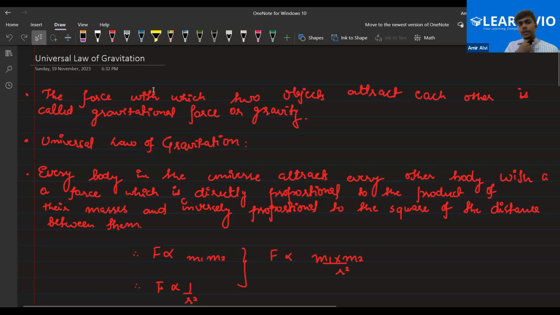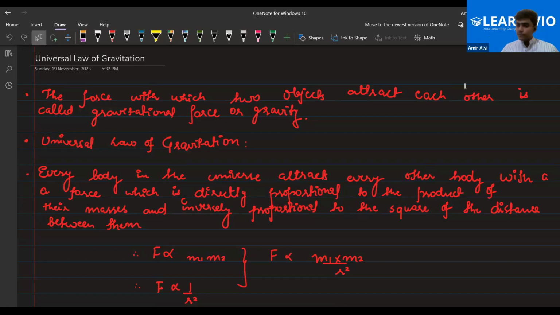Now the first topic from the gravitation chapter is the universal law of gravitation. In simple words, it means that every object in the universe attracts each other. That is nothing but the gravitational force, right? It means that if I'm sitting in New Delhi and Hayder is sitting in Dubai, we are attracting each other.